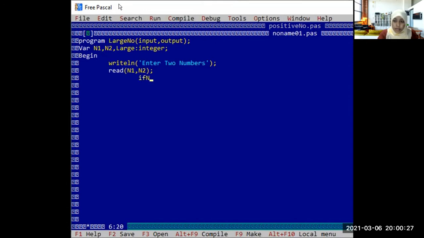If n1 greater than n2, then. Can you remember we learned that it is not case sensitive?